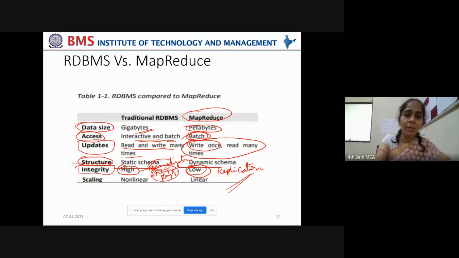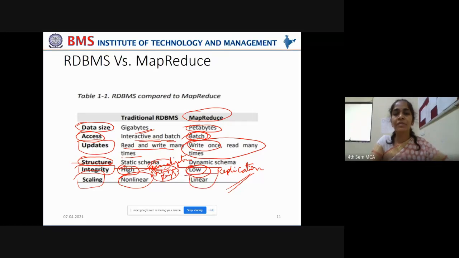Okay, so what about scaling? Traditional RDBMS cannot be scaled linearly. When the volumes of data keep increasing, the capacity of RDBMS can't increase linearly. So the scaling up is non-linear. You have to spend a lot. Scaling up will be very expensive with traditional RDBMS.